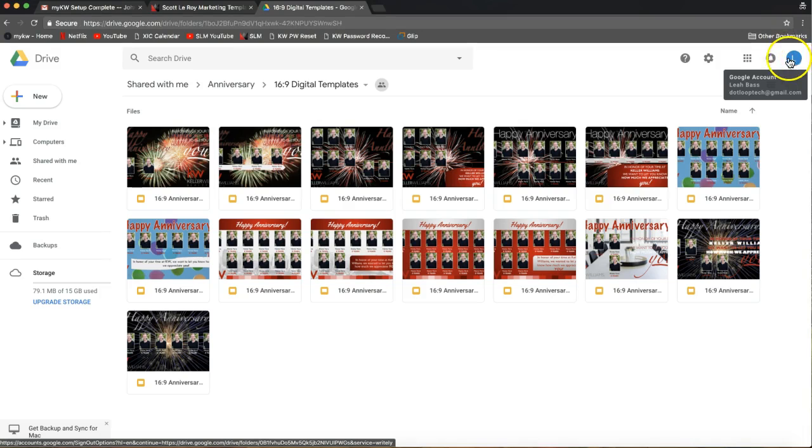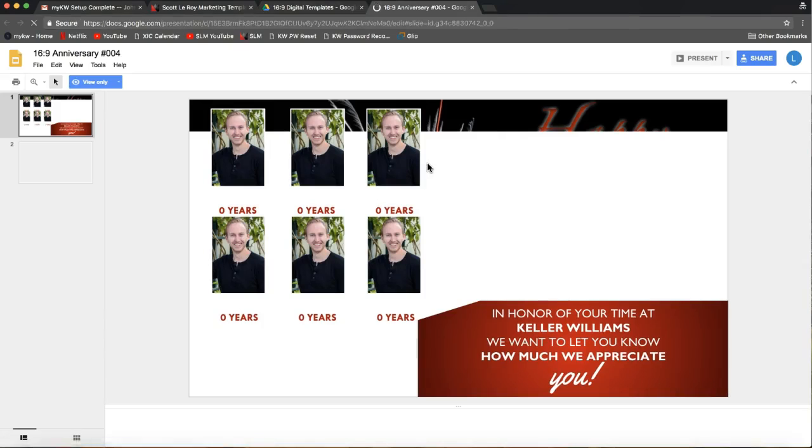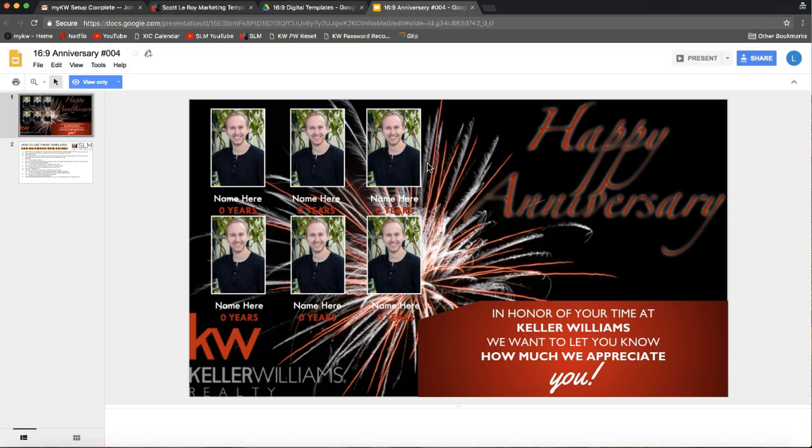If it said sign in on the top right, of course that would be a good indicator that you would still need to sign in. So we got the first step. We're logged into our KW email, or any Gmail account for that matter. And I can simply double click on whichever template I would like to start editing. So feel free, if you'd like to, double click on a template to open that up.